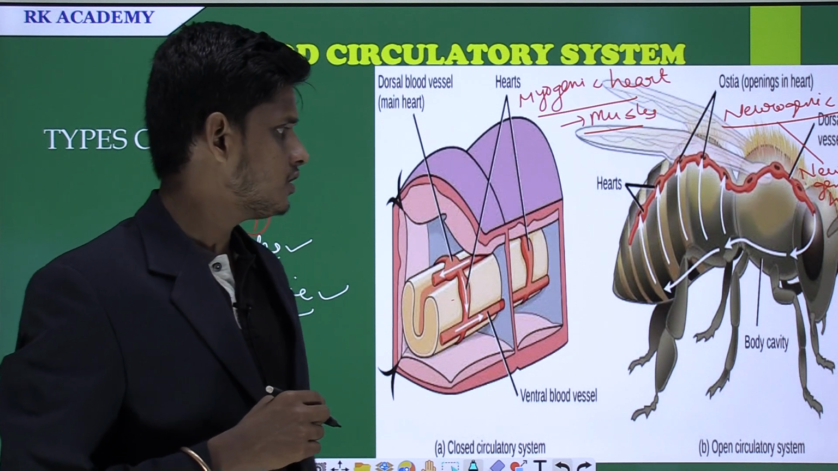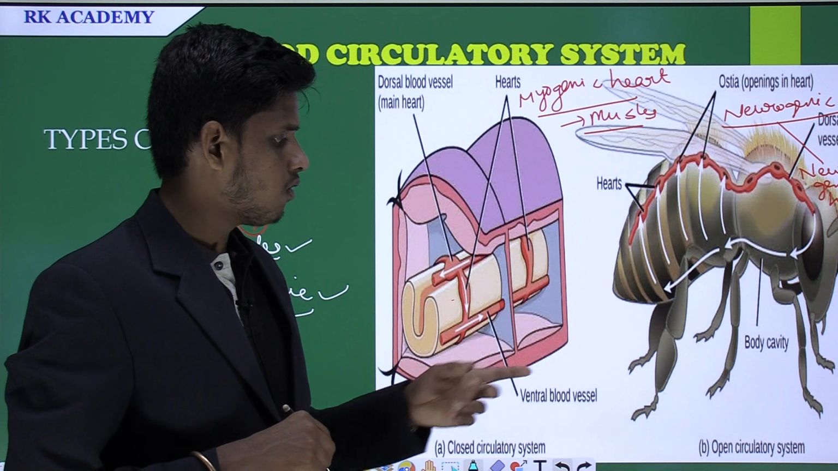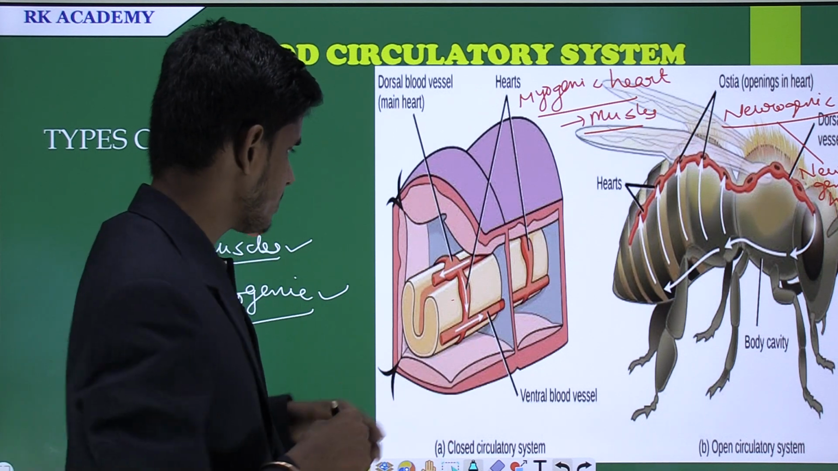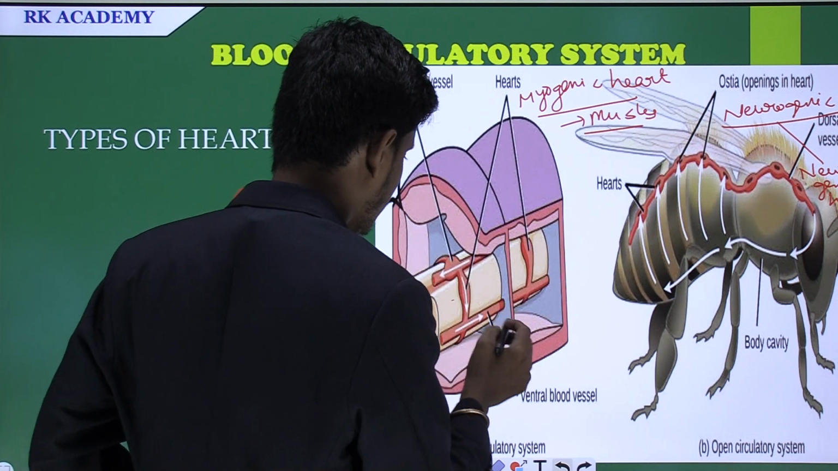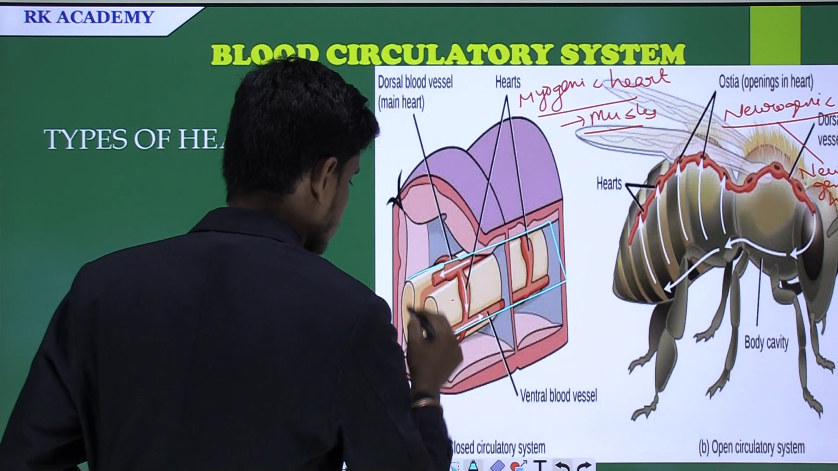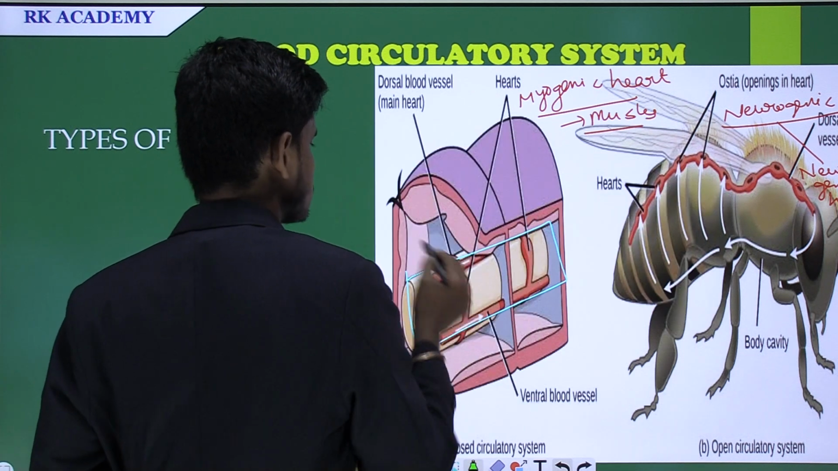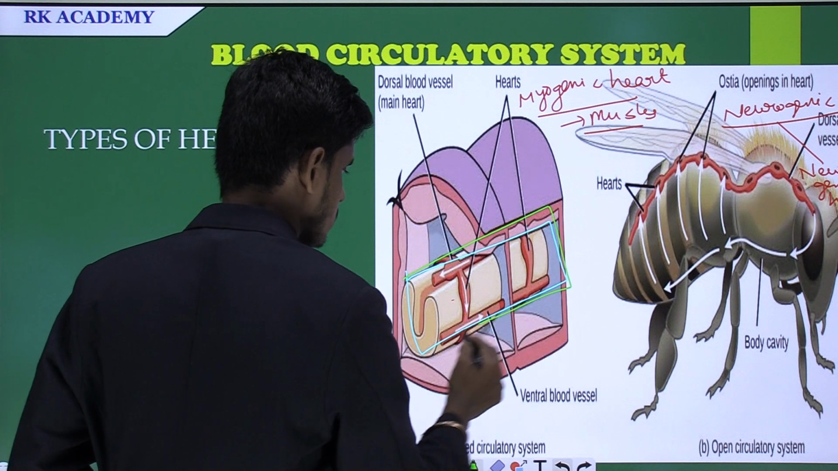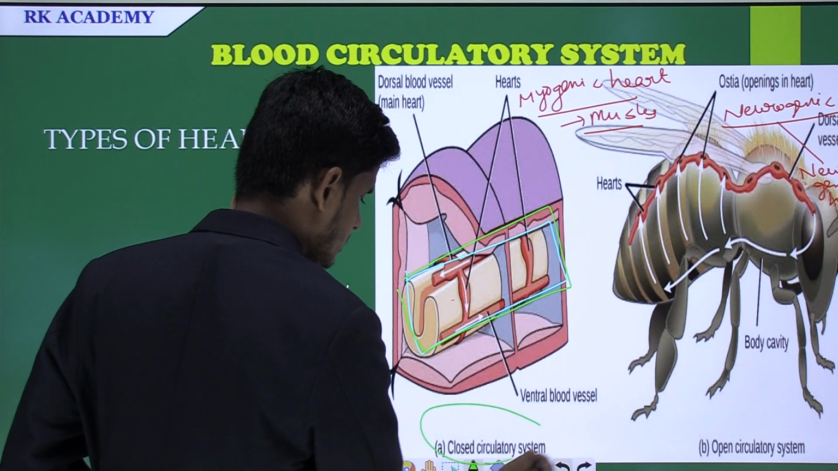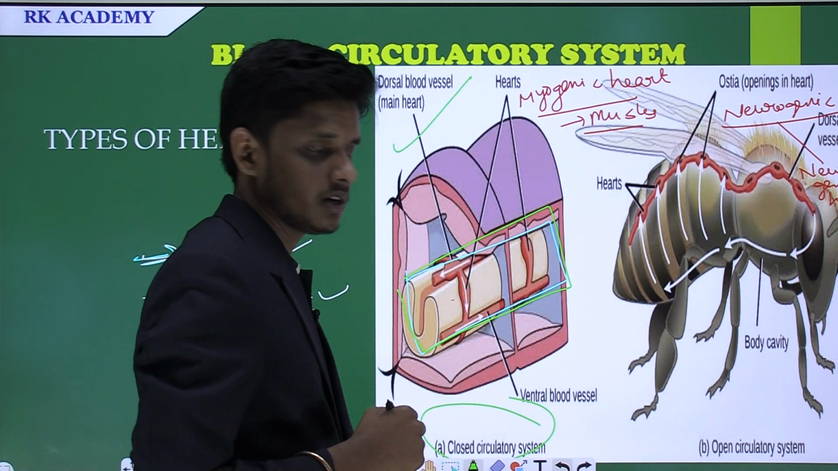Understood? And come to the closed circulatory system and also the open type of circulatory system. In the closed type of circulatory system, the blood flows through the presence of blood vessels, and hence it is called closed type of circulatory system. It is an example of closed type of circulatory system.